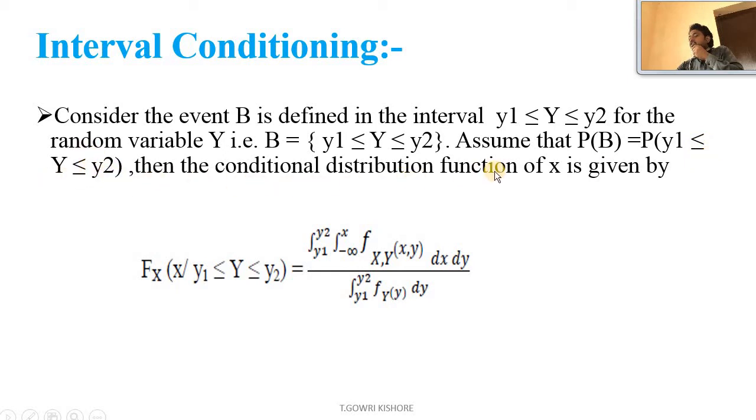Then the conditional distribution function of x is given by F_X(x | y1 ≤ Y ≤ y2) equal to integral y1 to y2 integral minus infinity to x f_{X,Y}(x, y) dx dy by integral y1 to y2 f_Y(y) dy. So here you are considering an interval. Interval means from a particular point to a particular point.